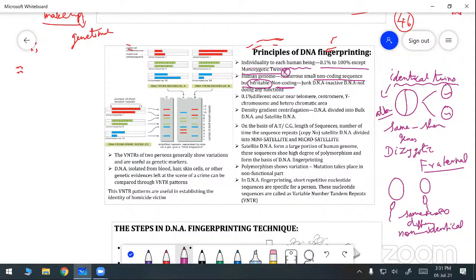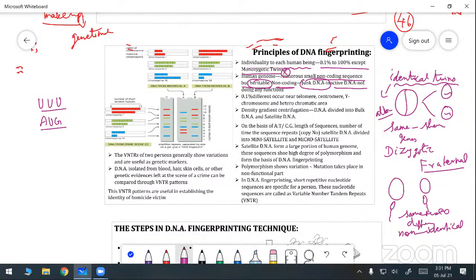You already studied phenylalanine, alanine, the amino acids carrying codes, like AUG. You studied the triplet code. These triplet codes are carried, but some genes do not carry any codes. That is called non-coding DNA, otherwise called junk DNA, or inactive DNA. Inactive DNA means it is not doing any function.